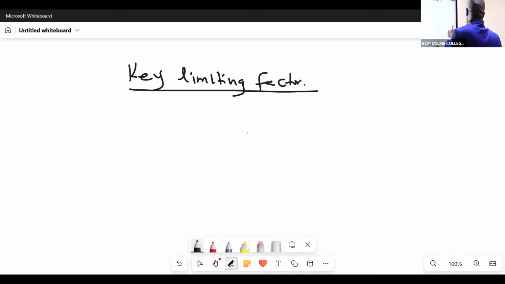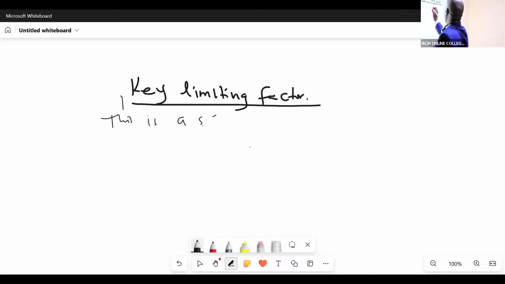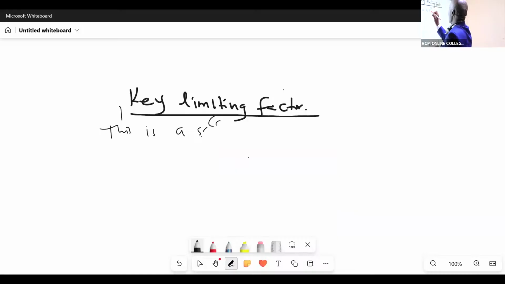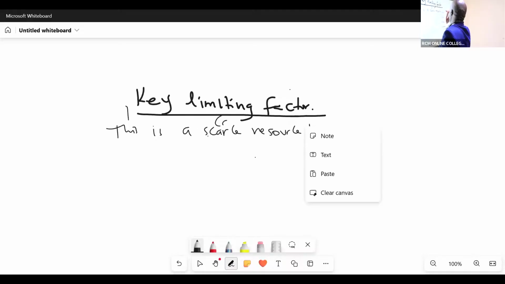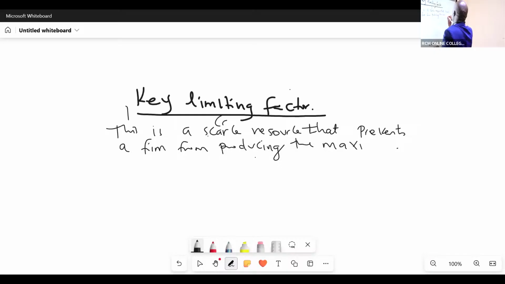Now, a key limiting factor is a scarce resource that prevents a firm from producing the maximum number of units demanded.